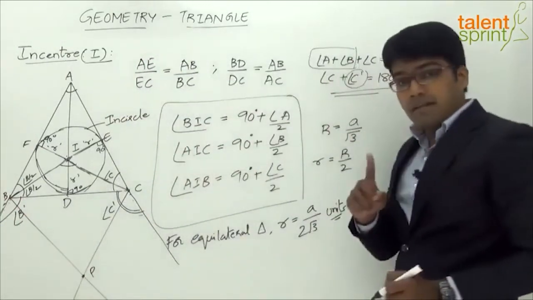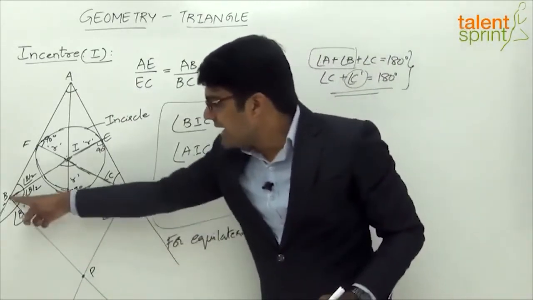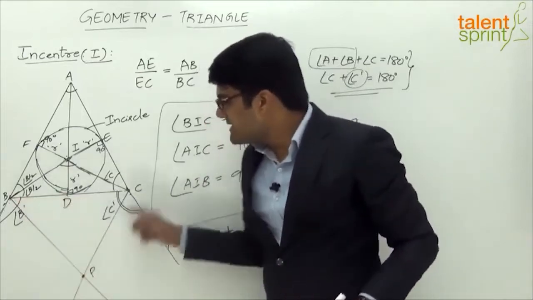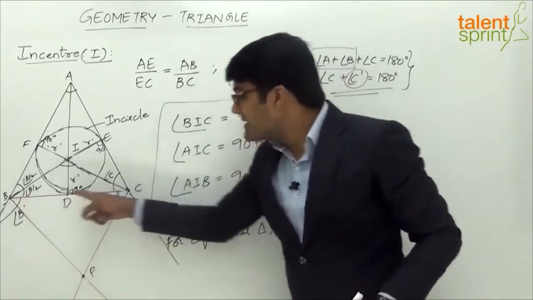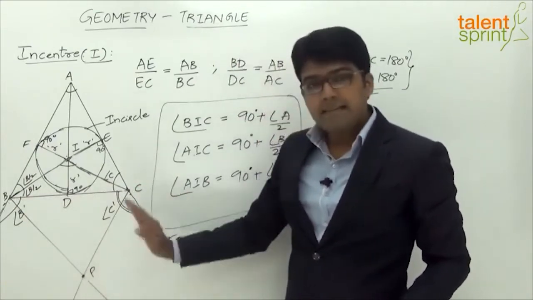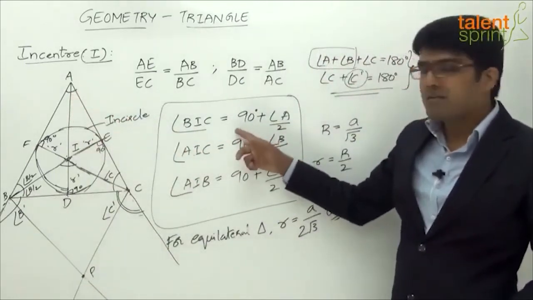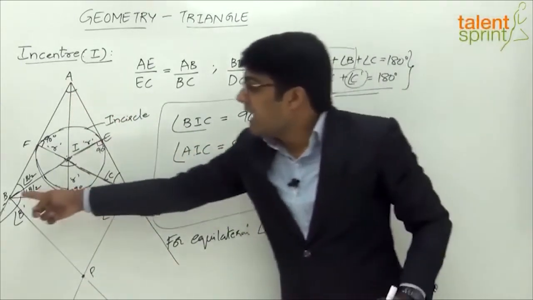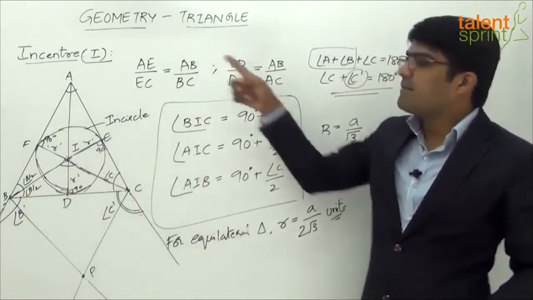Now the second conclusion which I was talking about is as follows. We have seen that the exterior angle bisectors for B and C have met at a point P. They intersect at a point P. Now the angle made by the side BC with this point P will be equal to 90 degrees minus half of the other angle, which is similar to what we have seen here. In this case, the angle made by the side BC with the incentre is equal to 90 degrees plus half of the other angle.